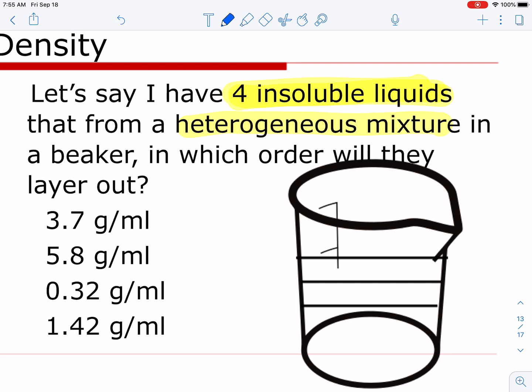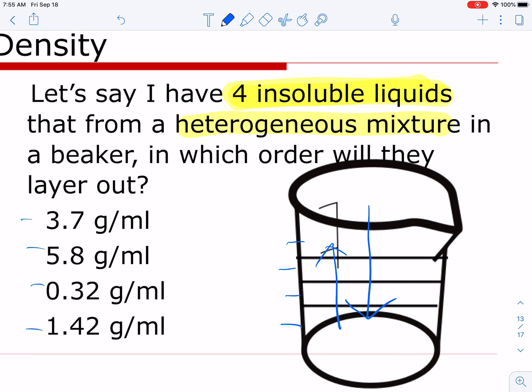Let's say I placed these into my beaker. I placed them one at a time into my beaker here. We know they're not going to dissolve together. So one of these would go to the very bottom, and one would be at the very top. Which order would they layer out in? Which order would these layer out in?